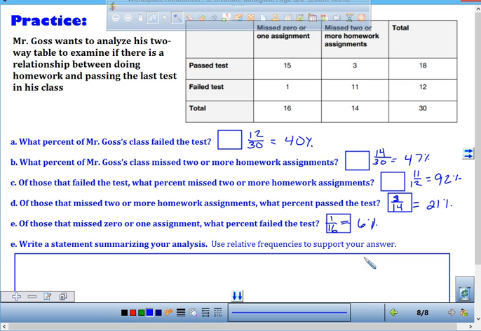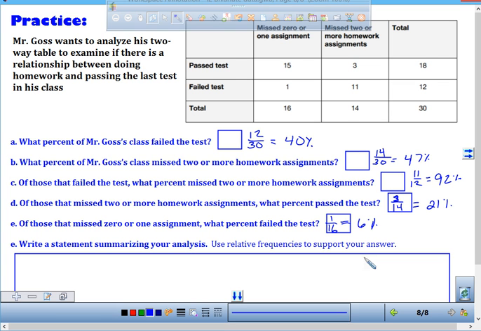Which percent tells you that? The people who did their homework passed the test. So which number tells you that? The 6%.